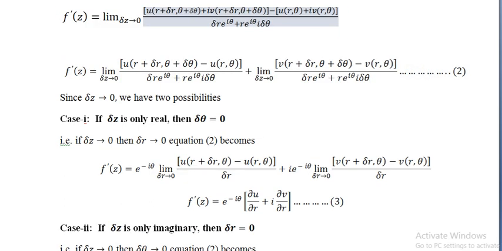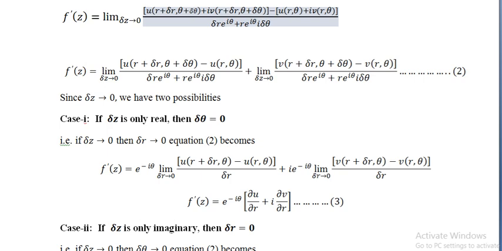So when delta theta equals 0 and delta r tends to 0, our equation 2 becomes the limit of [u(r + delta r, theta) minus u(r, theta)] divided by delta r, because here delta theta is equal to 0, which means this term is 0. Shift this e to the power i theta to the numerator, which becomes e to the power minus i theta, and delta z is replaced by delta r tends to 0.